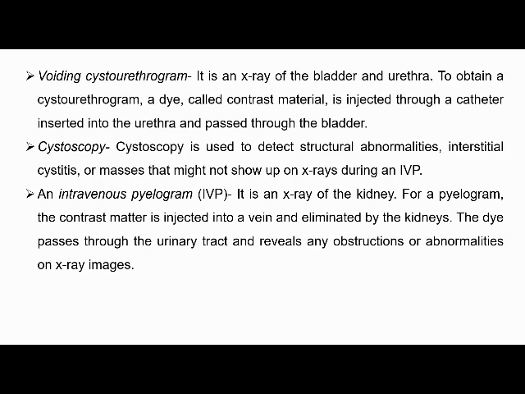Then ultrasonography. This helps to detect obstruction, abscess, tumors or cysts in the urinary system. Then voiding cystourethrogram. This is an X-ray of the bladder and urethra. A contrast dye will be injected into the urethra, which will pass through the bladder. So through that we can come to know whether any obstruction is there or not. Then cystoscopy, visualization of the bladder to detect structural abnormalities, any interstitial cystitis or masses. For that we have to go for a cystoscopy.